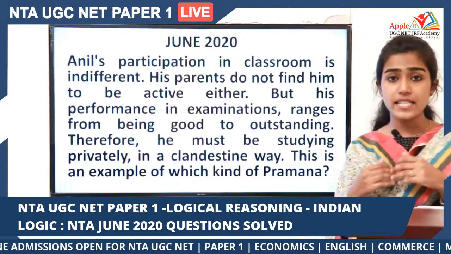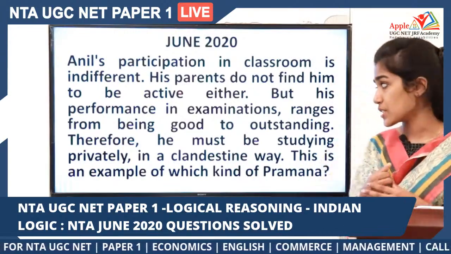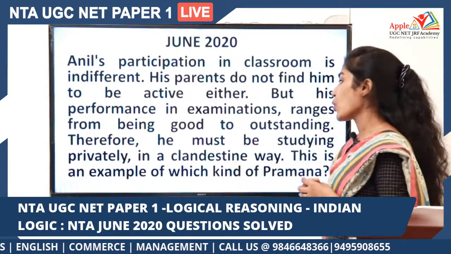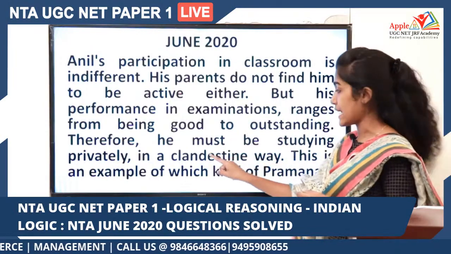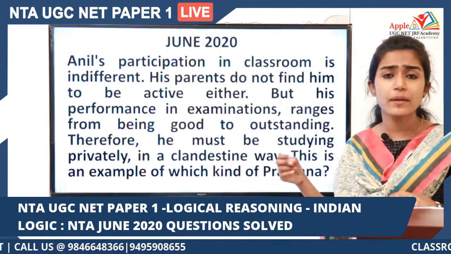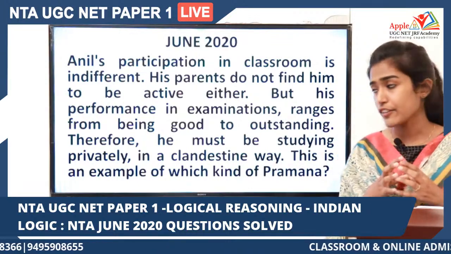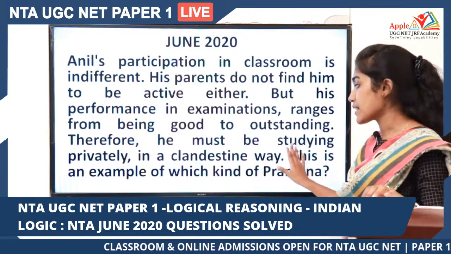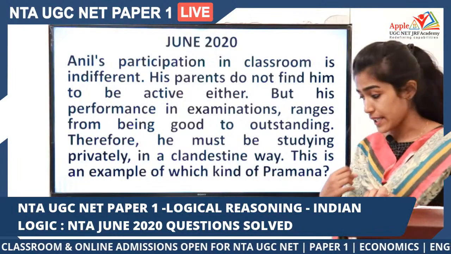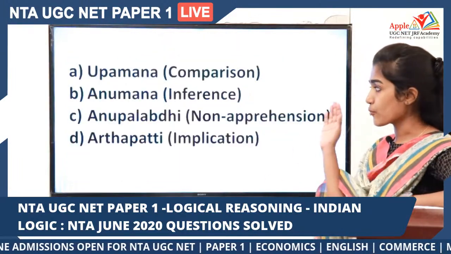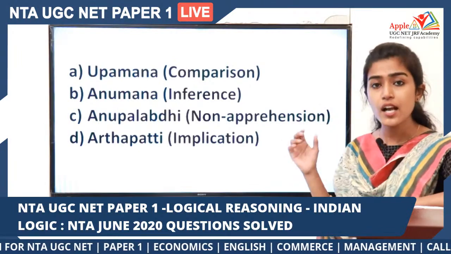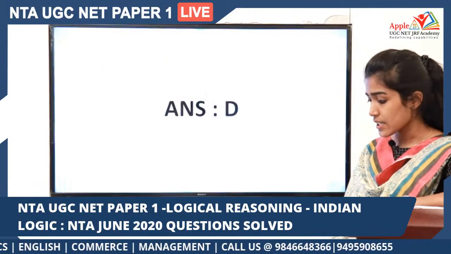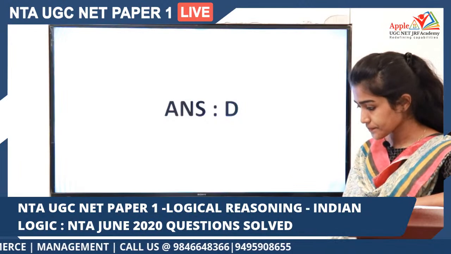From that, we are making certain implications, postulations, presumptions. We are saying that, okay, as he is not that active but still scoring good marks, he might be studying privately in a clandestine way. Clandestine simply means secretly, or alone, that kind of study. So he is studying privately. This can be considered an example of Arthapatti. If we consider these options, we have Upamana, Anumana, Anupalabdhi and Arthapatti. We have discussed all these types of pramanas as well. So the right answer for this question is Arthapatti, that is option D.